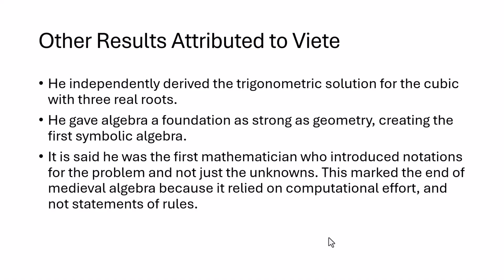So when Viete confronted this issue, his work started to rely more on computational efforts and not just statements of rules. So Viete had his hand in generating mathematics as we study it today, over almost 500 years ago now.